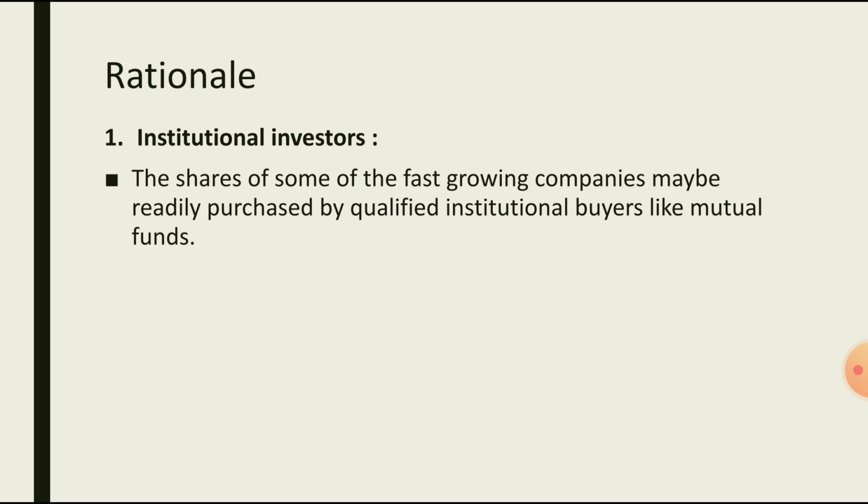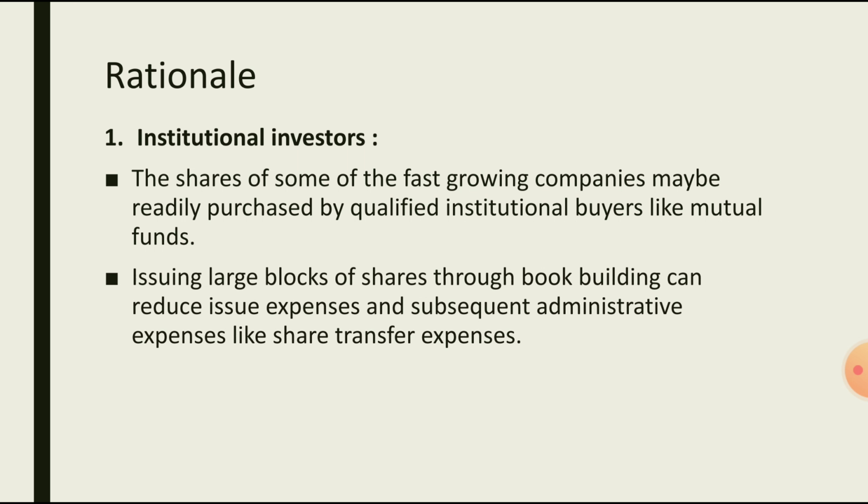So instead of going through lengthy procedures of a public issue, some companies go for the book building process, because their shares are always ready to be purchased by the institutional investors. Issuing large blocks of shares through book building can reduce the issue expenses and subsequent administrative expenses like share transfer expenses. So the cost involved in issuing shares through book building is less as compared to public issue.